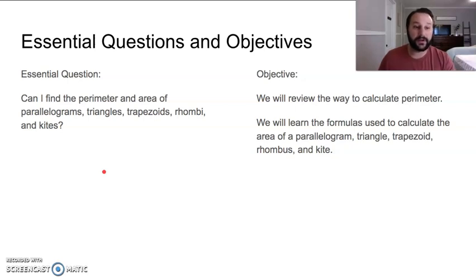Our essential question and objective for this lesson is I want you to be able to find the perimeter and area of parallelograms, triangles, trapezoids, rhombi, and kites. Okay, so I'm going to teach you all of that. That's my goal. We're going to review how to calculate perimeter, and then we're going to learn the formulas used to calculate the areas of a parallelogram, a triangle, trapezoid, rhombus, and a kite.